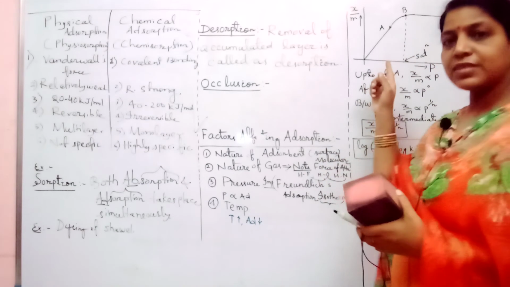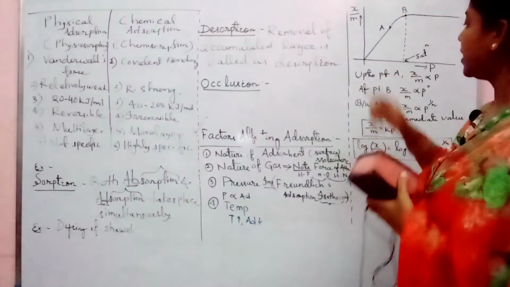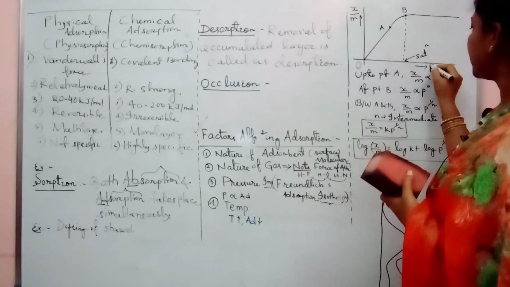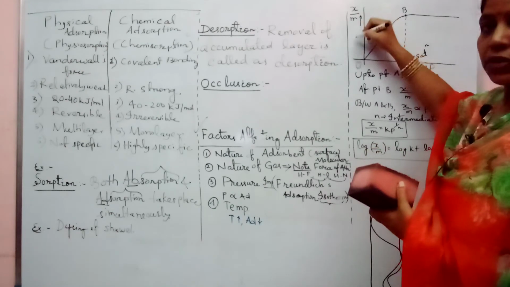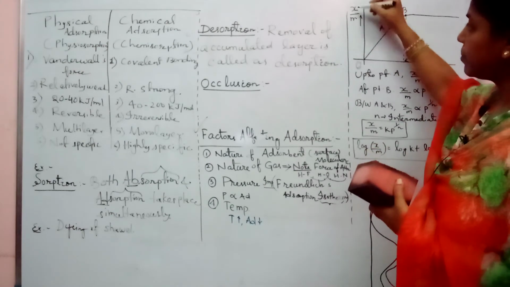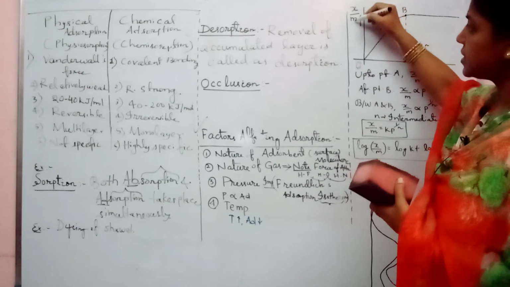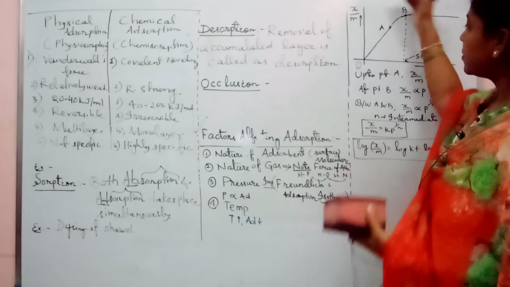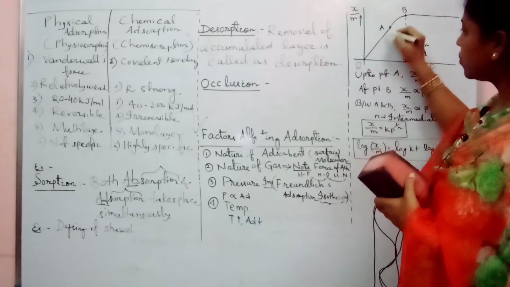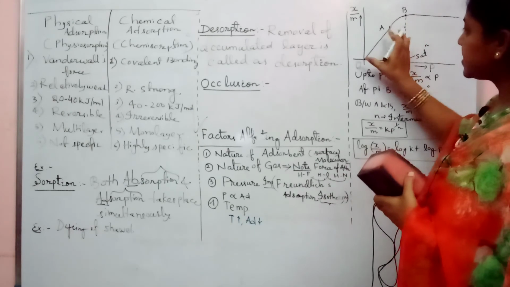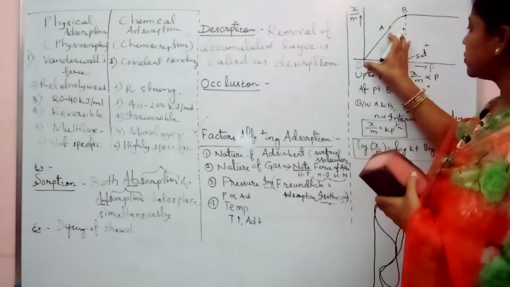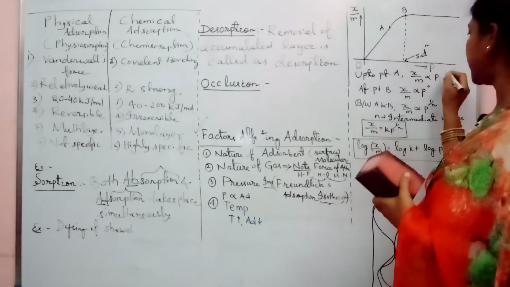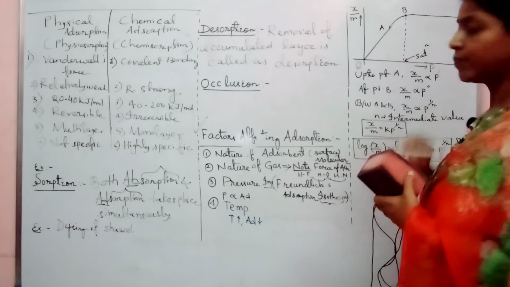So is it visible in the graph? Now you see, from the origin O, this is your pressure P, and this is your adsorption, which is written as x by m. x is the amount of substance and m is the mass of the substance. So from 0 to A, your adsorption is directly proportional to pressure P. Can I write it as P to the power 1?